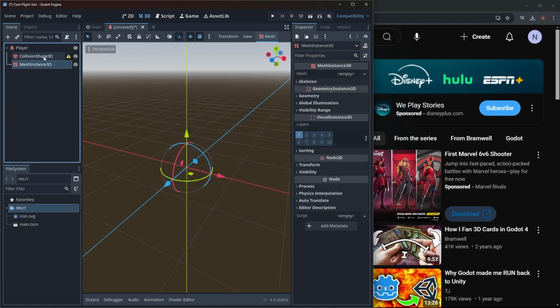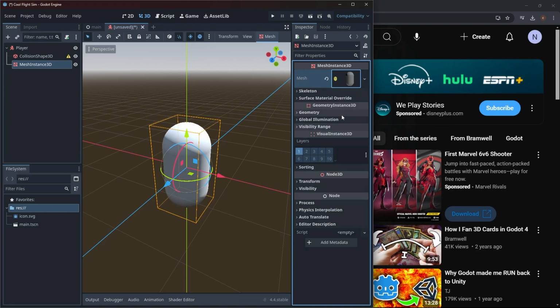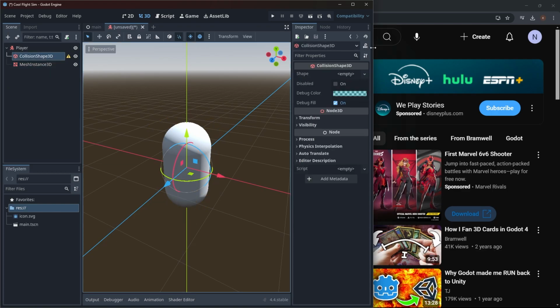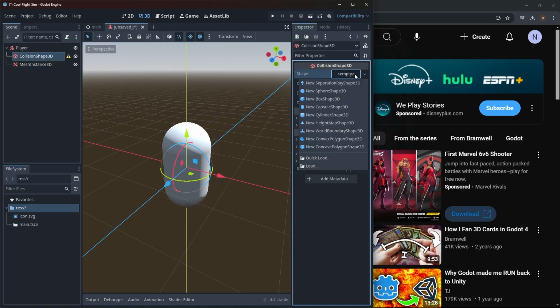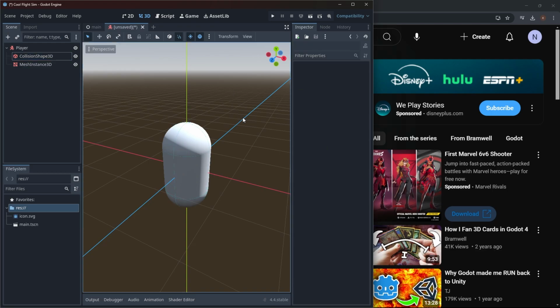All right, the mesh instance is going to be capsule. I like that. I think that's a good idea. Collision shape 3D. We're gonna also make that a capsule. And there we go.